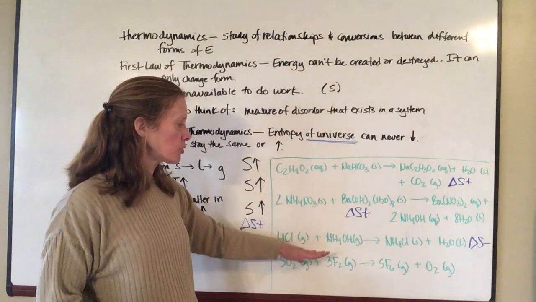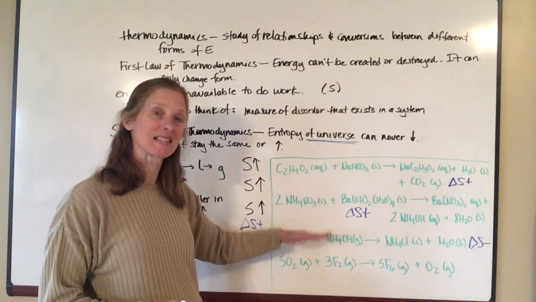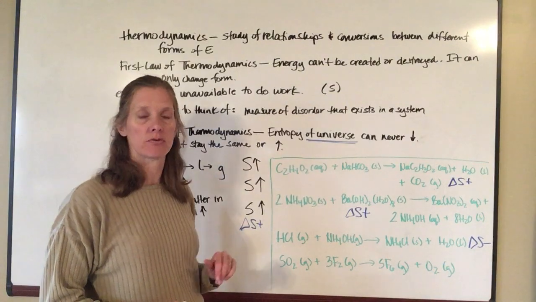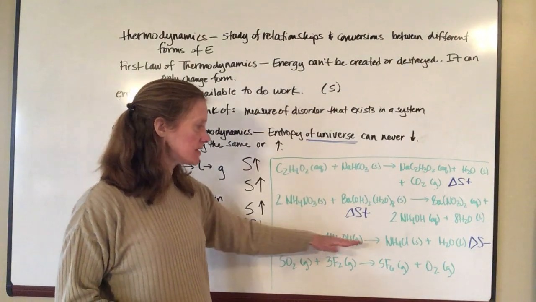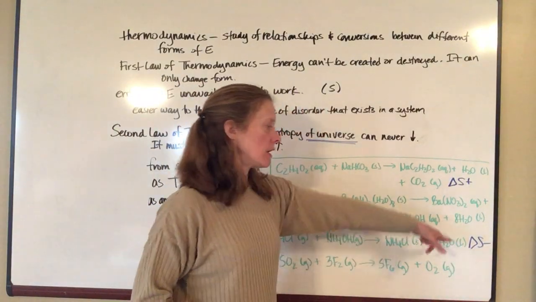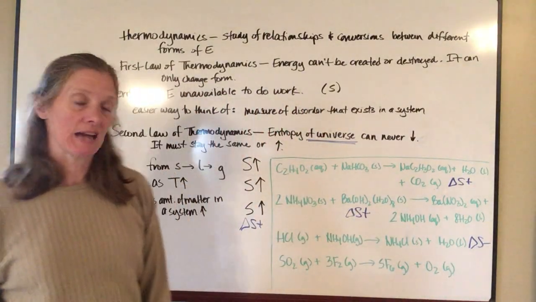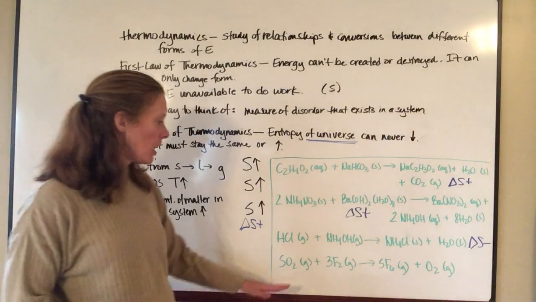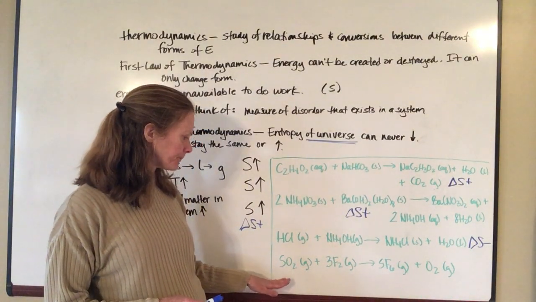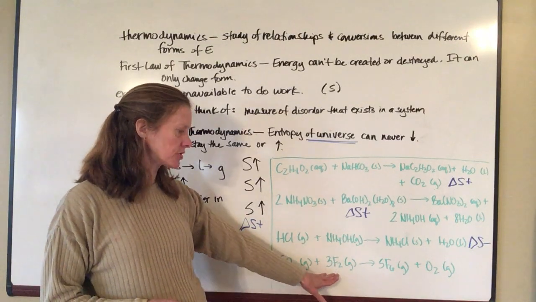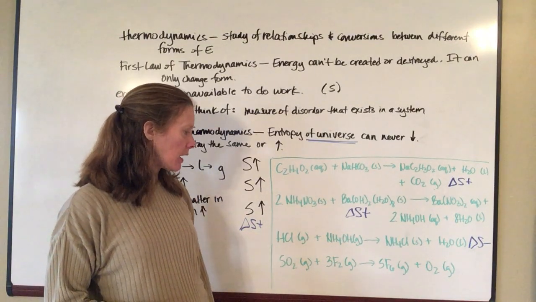So when we do this, we are defining a particular system. We're not looking at the universe as a whole. Okay. So again, because we went from gases to solids and liquids, entropy of the system went down, and so delta S was negative.